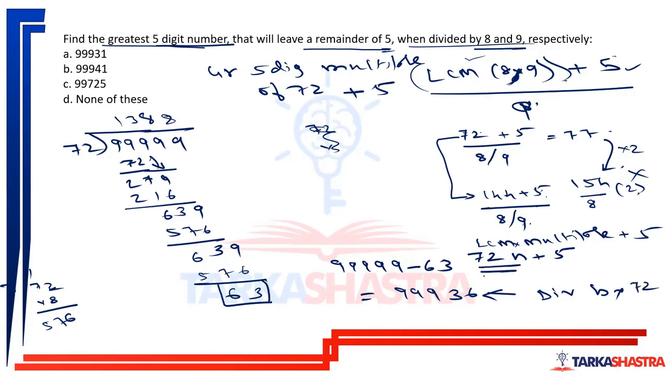Divisible by 72, which means it is of the format 72n. And this is also the greatest 5-digit multiple of 72. So the greatest 5-digit multiple of 72 is 99936, plus 5 will give me the answer. When divided by 8 or 9, this will leave a remainder of 0 and this will leave a remainder of 5. When divided by 9, again this will leave a remainder of 0 and this will leave a remainder of 5. So 99936 plus 5, my required number is 99941.